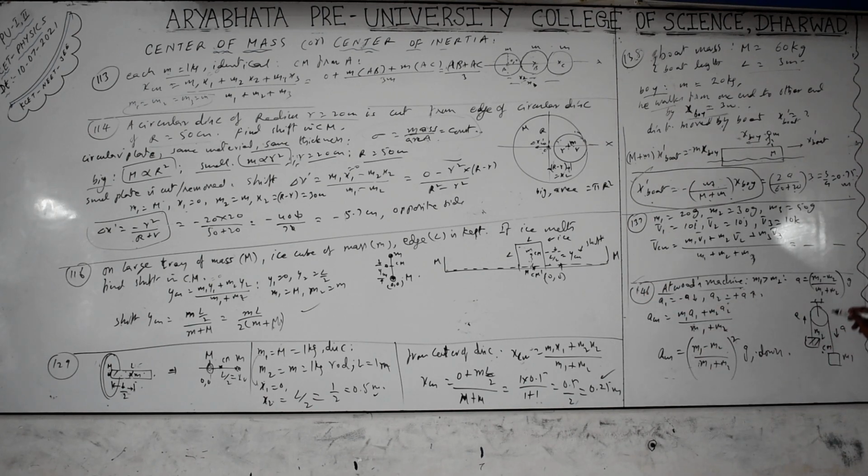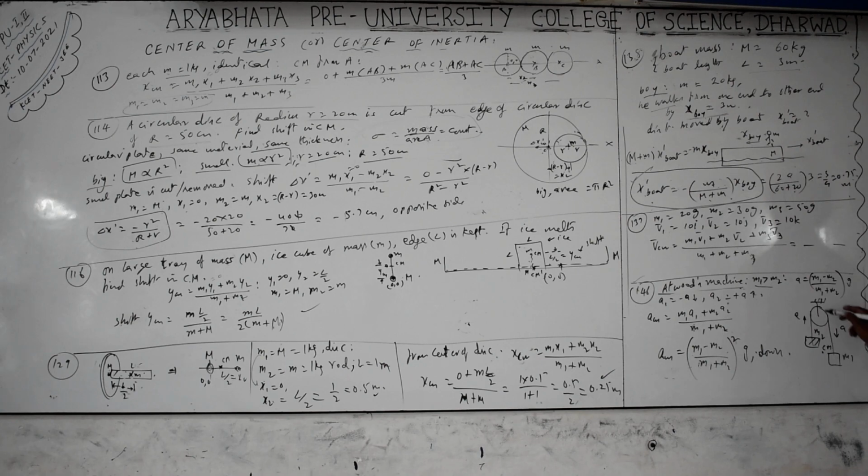Atwood's machine is used to find the acceleration due to gravity g more accurately than simple pendulums. In this case, if m1 is greater than m2, then m1 moves downwards and m2 moves upward. m1 and m2 are connected with a negligible mass string, a light and inextensible string, that means an ideal string we are taking, and m1 is moving down with acceleration a, and the connected body m2 also moves with the same acceleration upwards.